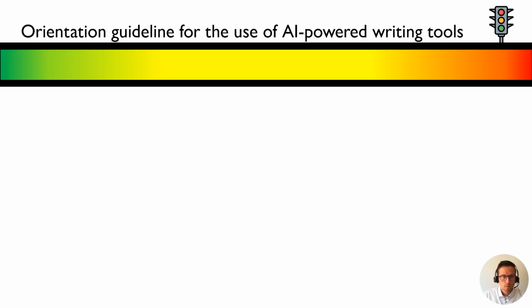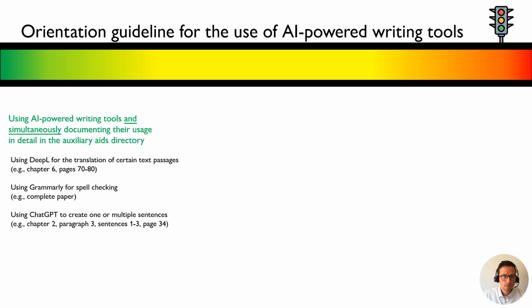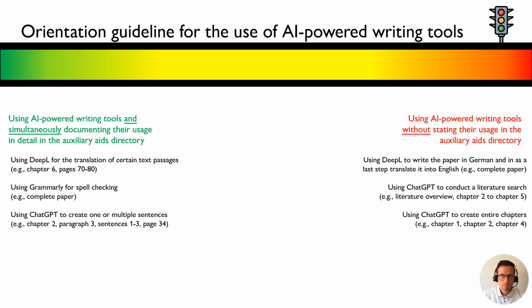As a rule of thumb, you see this orientation guideline here. Generally, it is okay to use AI-powered writing tools as long as you use them in a restricted way and simultaneously document their usage in the auxiliary aids directory. It is never okay to use AI-powered writing tools without explicitly stating their usage.